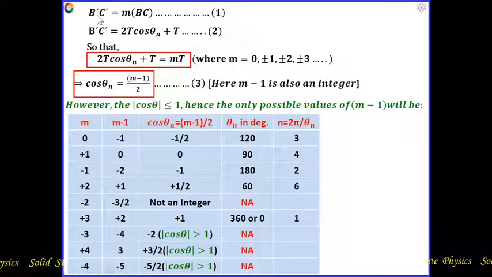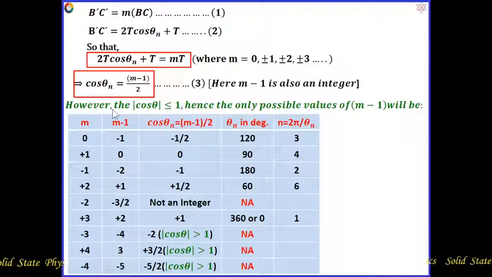Now B dash C dash will be equal to MT, whatever we have claimed, which is equation number 1. That can be written as B dash C dash equal to 2T cos theta n plus T. So that 2 cos theta n plus 1 times T will be equal to MT. Here M equal to 0, plus or minus 1, plus or minus 2 are integers. That implies cos theta n will be equal to (1 minus M) by 2. Let it be equation number 3. Here if M is an integer, M minus 1 is also an integer.